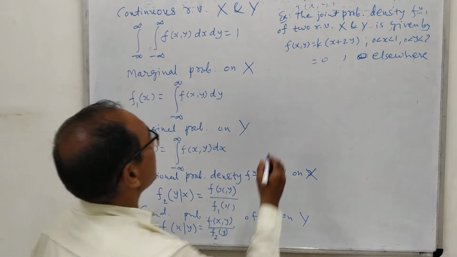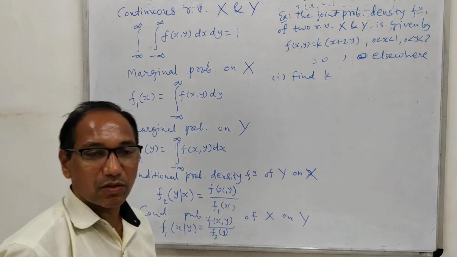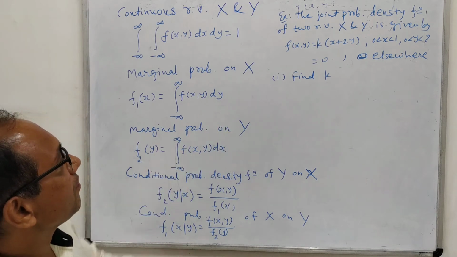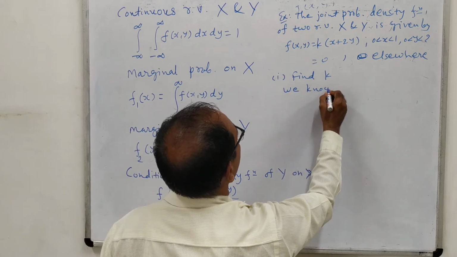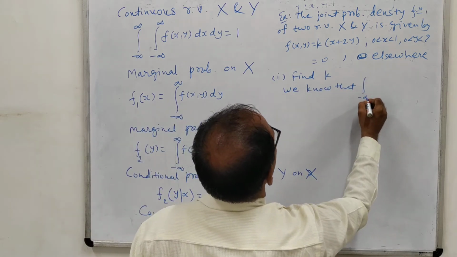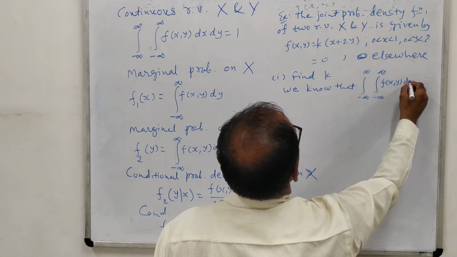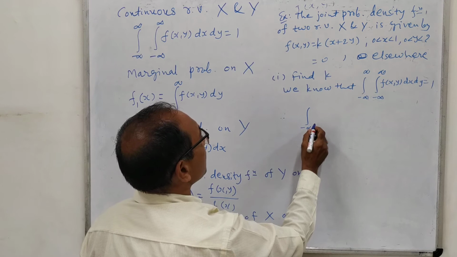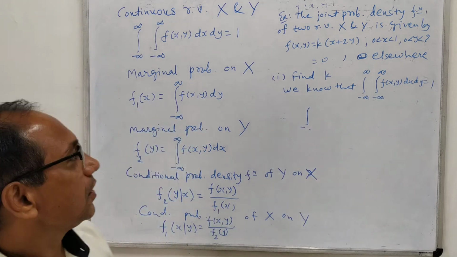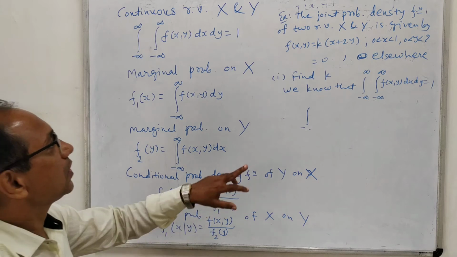The first question is to find the value of k. This is very simple. We have also solved this kind of example for discrete random variables, and here you should write down that we know that the double integral from minus infinity to infinity of f(x,y) dx dy is equal to 1. So we will put the values in these integrals, and the limits of integration range from minus infinity to infinity in both integrals.